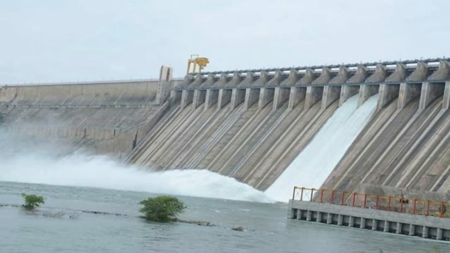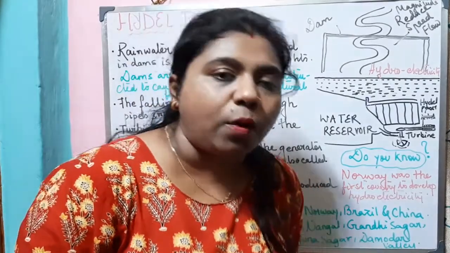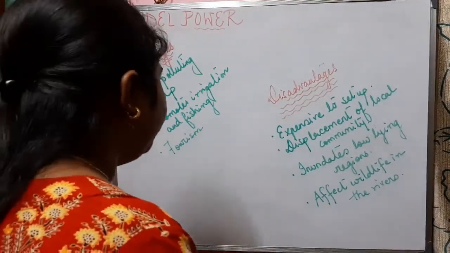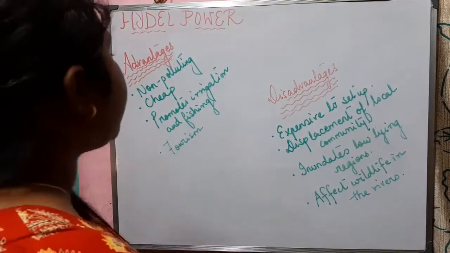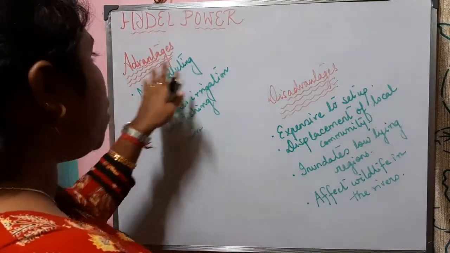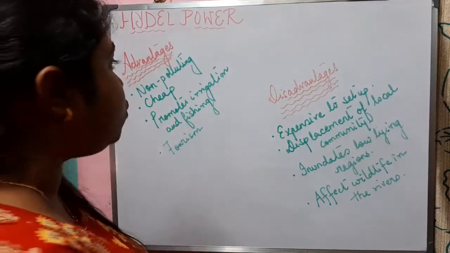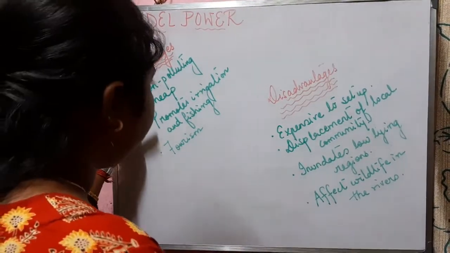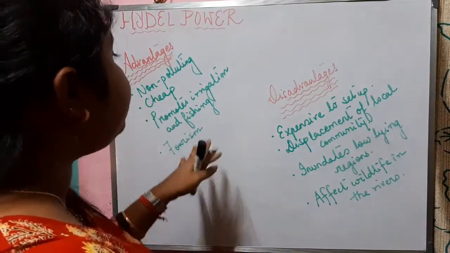Now let us know about the advantages and disadvantages of hydel power. Coming to the advantages, hydel power is non-polluting. It does not cause any pollution. It is quite cheaper to use. The hydroelectricity is quite cheaper, but it is expensive to set up.